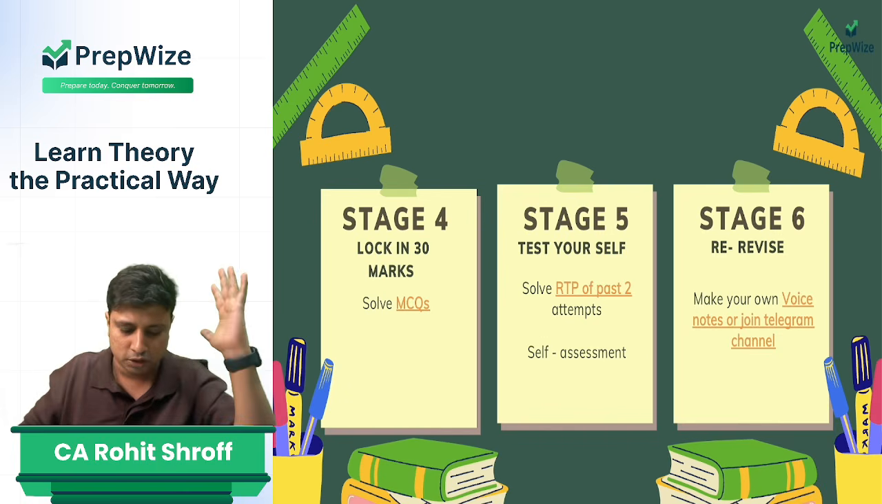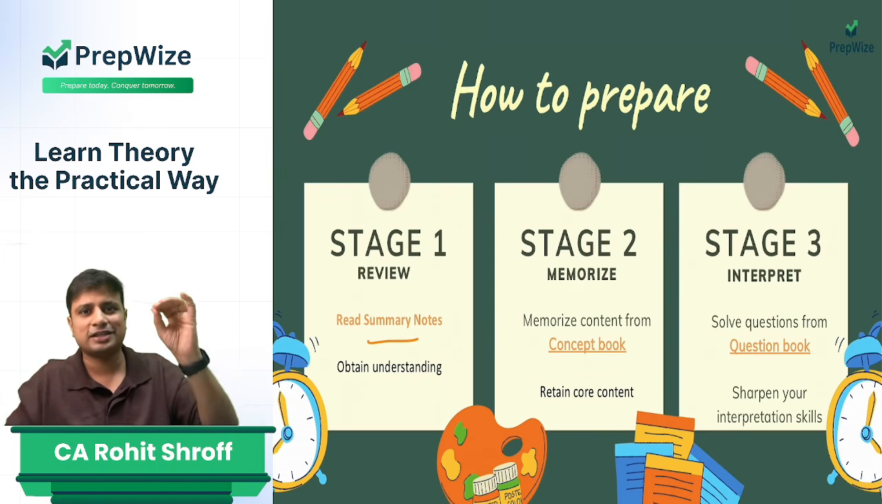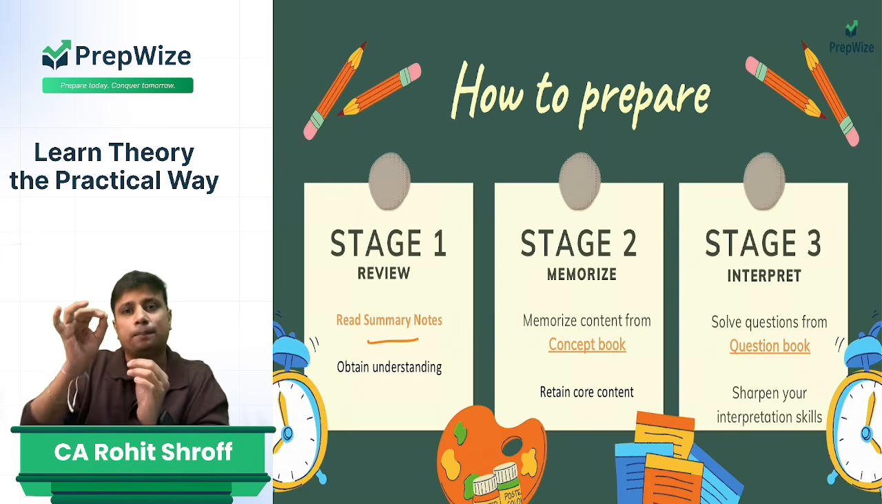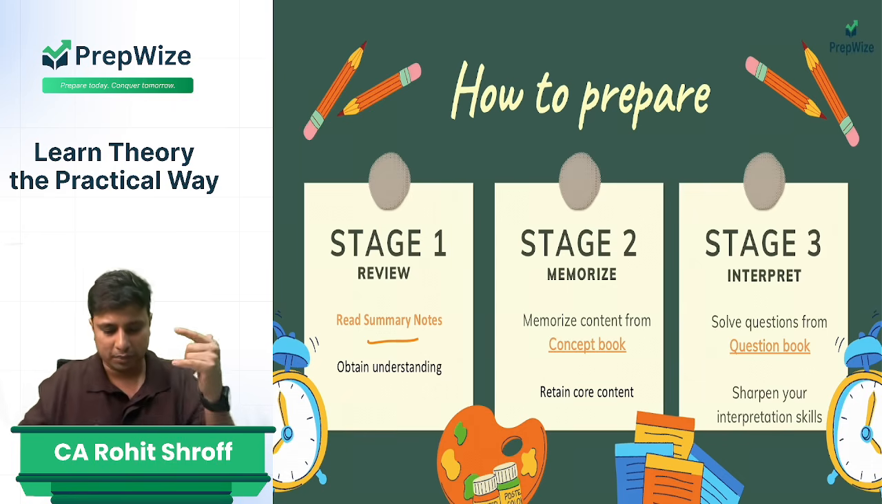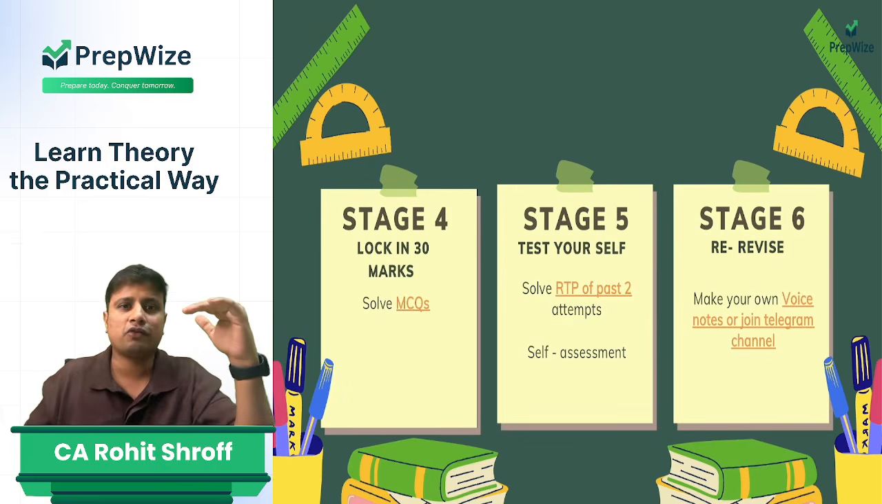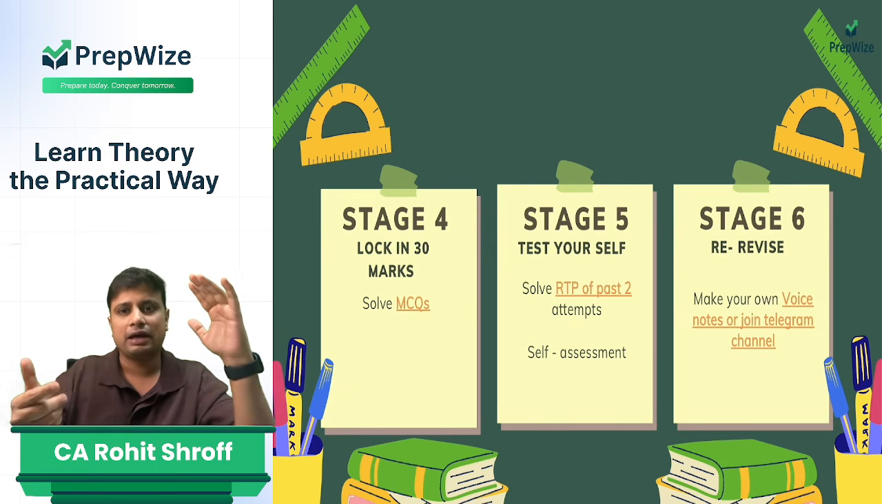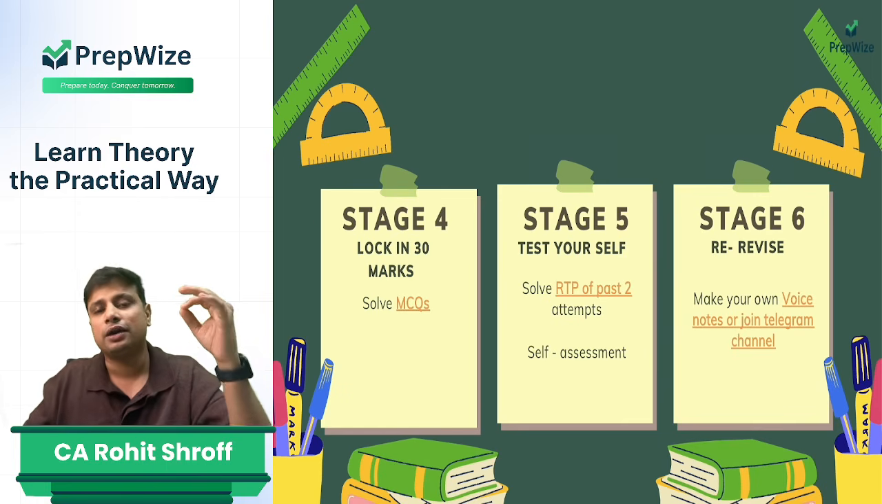So this is how you're supposed to prepare. Once again, let me just go over it. Stage number one is review, read the summary notes. Stage number two is memorize the content. Stage number three is solve the question bank to interpret it. Stage number four is lock in your 30 marks, focus on MCQs. Stage five is attempt a test, do a self assessment, and the last is going to be re-revise.